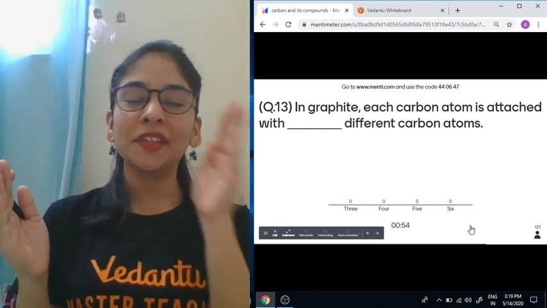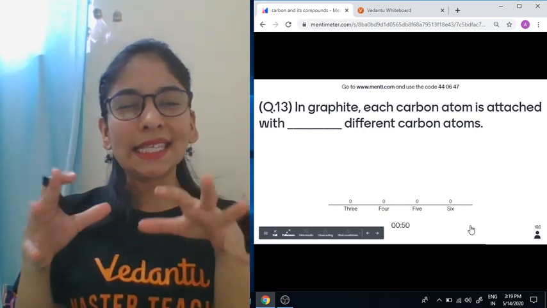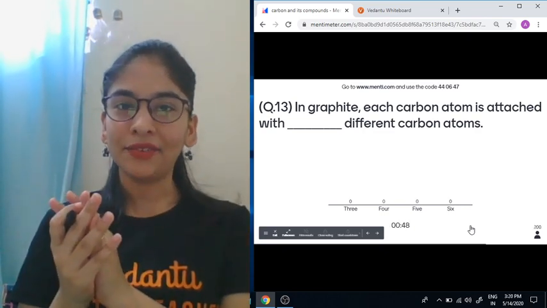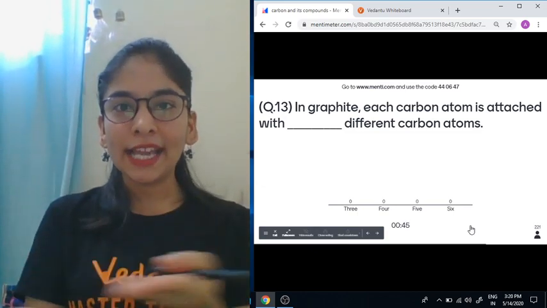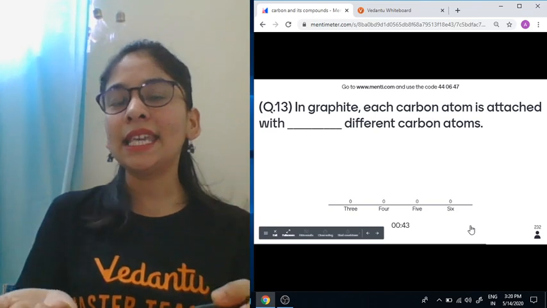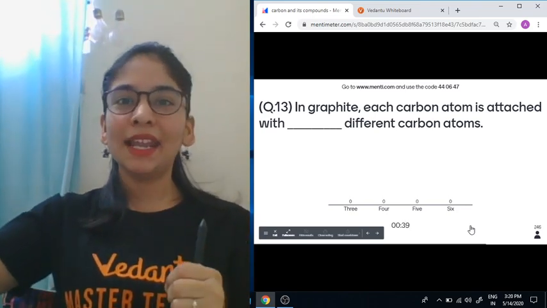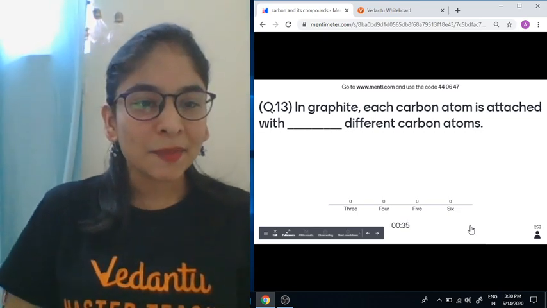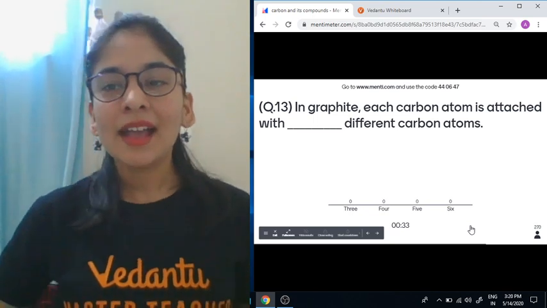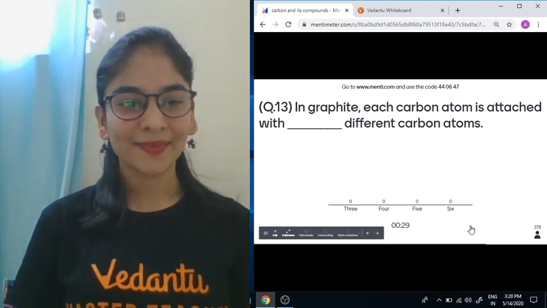Again, if you were there at the very start with me, I have already told you the basic structure of diamond and graphite. So it's more of a base kind of session, an easy question, so that we can increase our level in the next class by clearing our pace. So it's an easy session. I am expecting that we know it. Carbon atom is attached with dash number of carbon atoms.